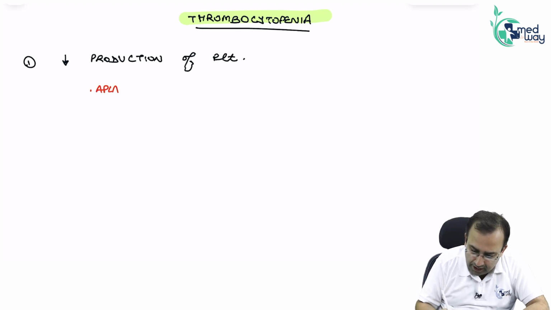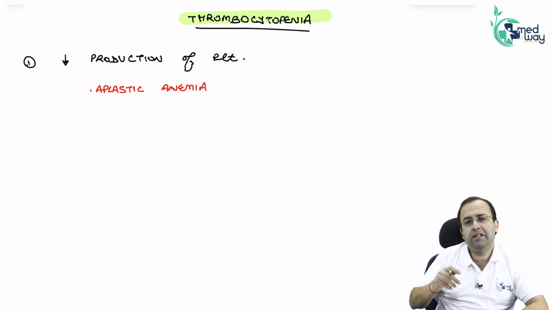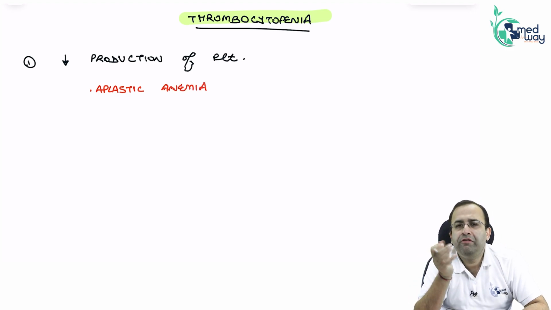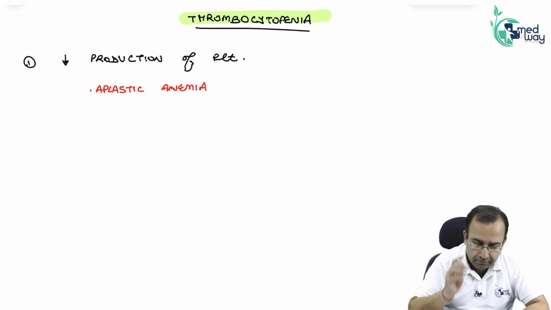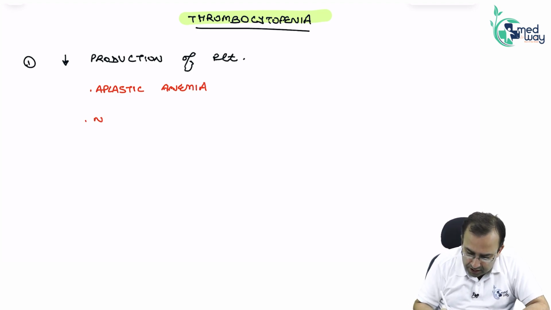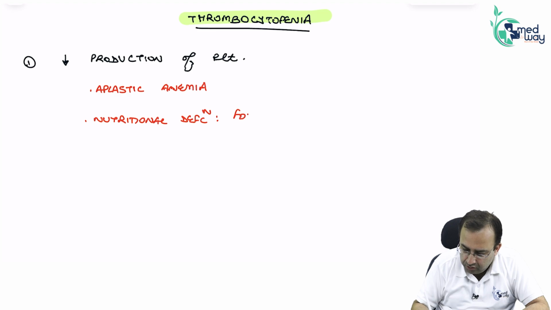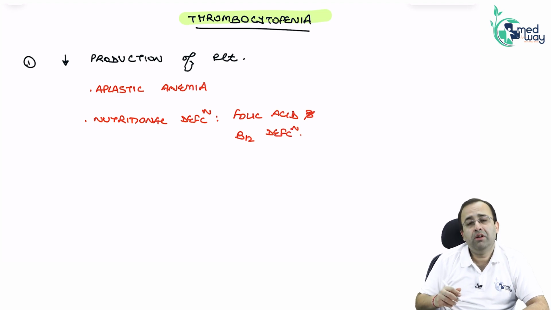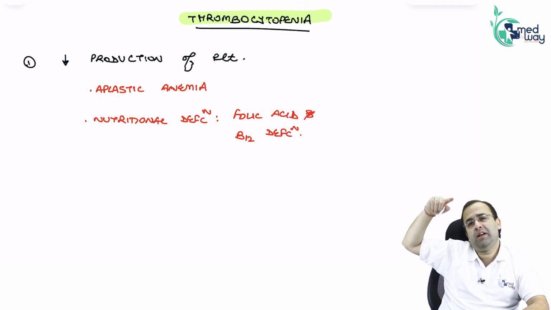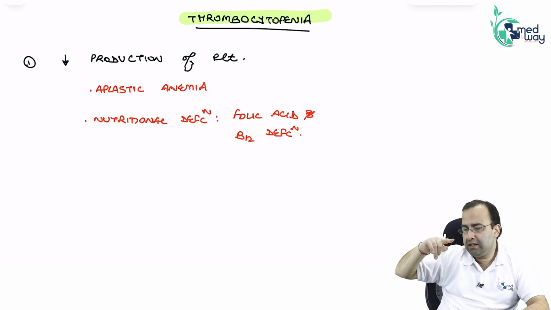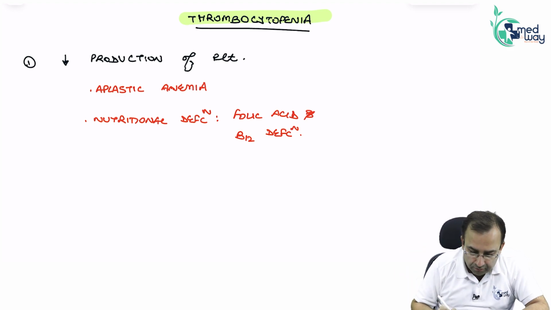Due to aplastic anemia. In aplastic anemia, all cells in the bone marrow are shut down. There is bone marrow failure. Nutritional deficiencies, that is folic acid and B12 deficiency. Please note, I have not written iron deficiency anemia. In iron deficiency anemia, platelet count is high. In folic acid and B12 deficiency, everything is low, including platelet count.